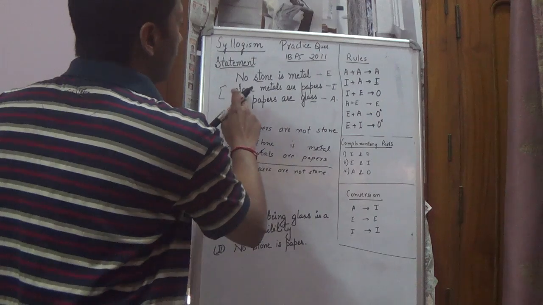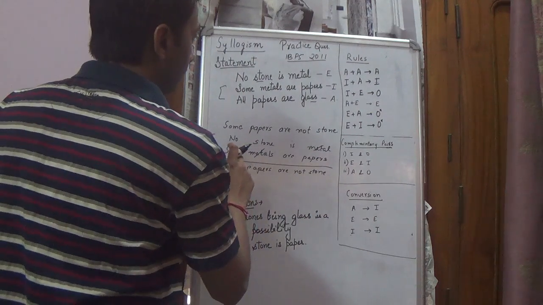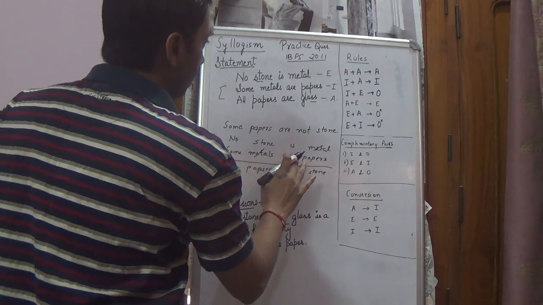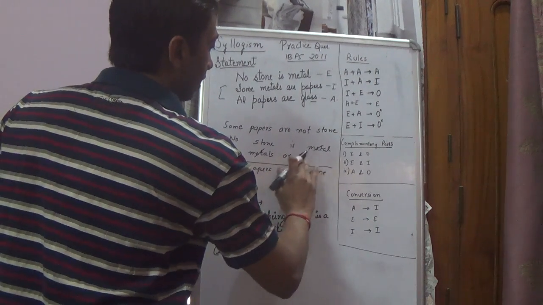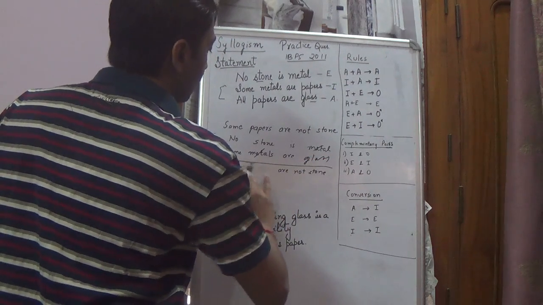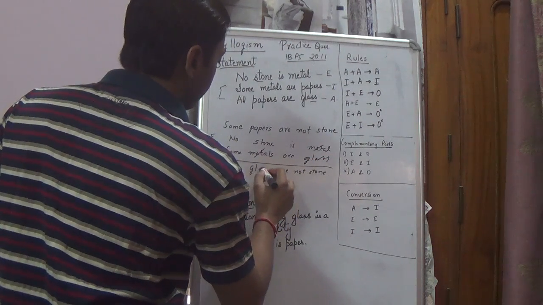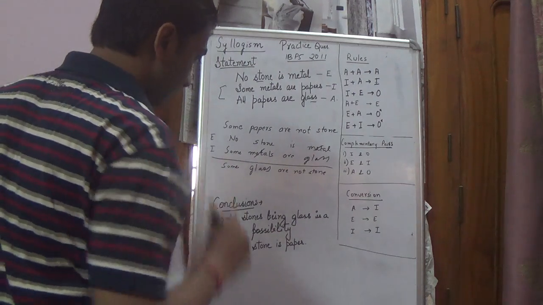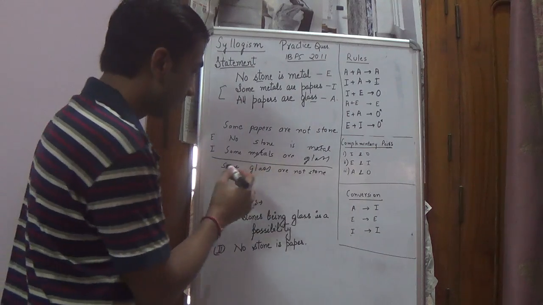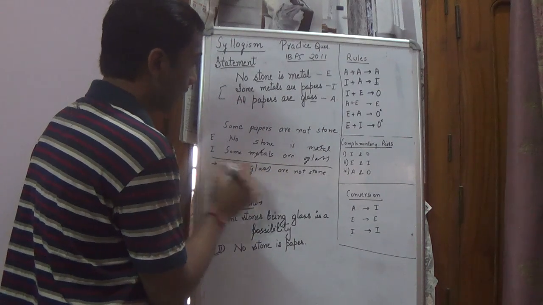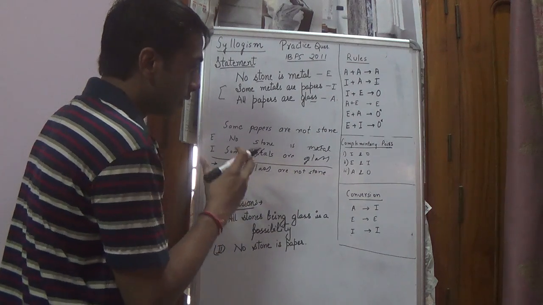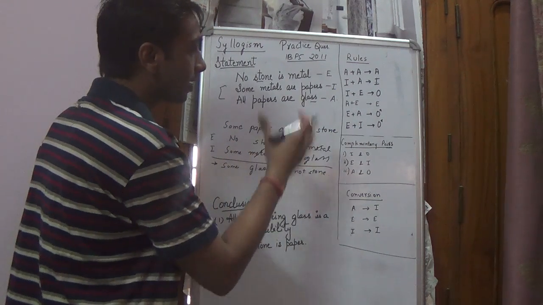We'll check again. Some metals are glass. So I plus A would be some metals are glass. So here we will get some glass are not stone. All stones being glass is a possibility. So we'll check this. This is the statement we get regarding glass and stone. And this is also a statement regarding glass and stone. So some glass are not stone.